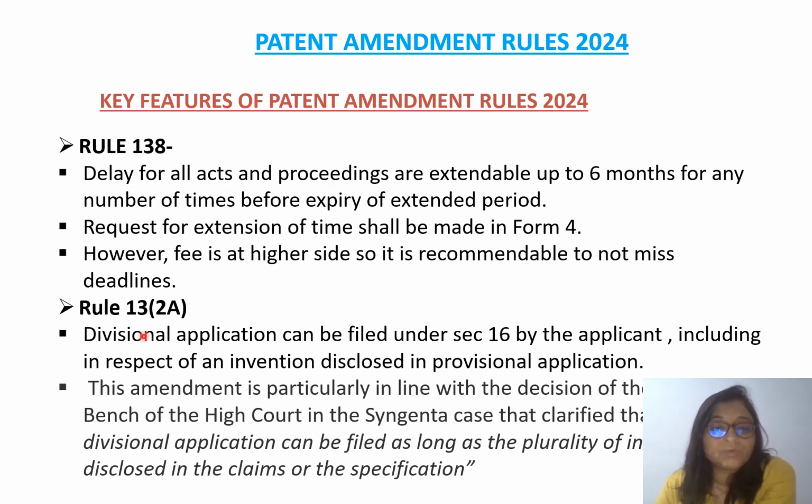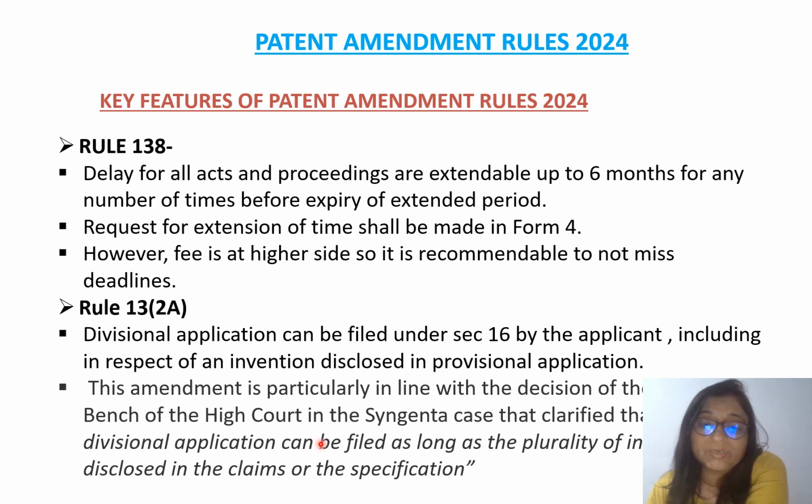Now another, if we talk about Rule 13 2A, according to this new amendment rule, a divisional application can be filed under Section 16 by the applicant, including in respect of an invention disclosed in a provisional application. Earlier, it was like that a divisional application could be filed, but we will see this decision first.